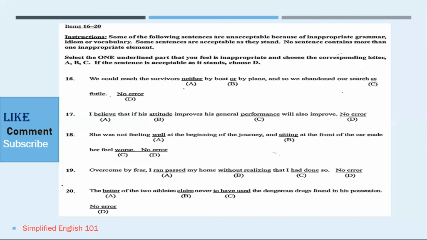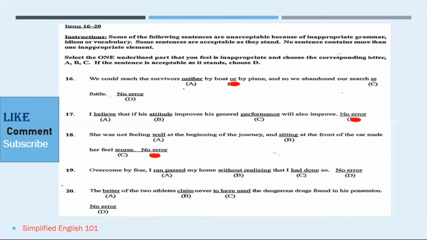If there is no error within the sentence, or it is acceptable as it stands, then you select D. Number 16 says, we could reach the survivors neither by boat or by plane, and so we abandoned our search as futile. The error in this particular section is B. The rule says that we always use neither with nor. Number 17 says, I believe that if his attitude improves, his general performance will also improve. There is no error in this sentence, and so we can move on to 18, which reads, she was not feeling well at the beginning of the journey, and sitting at the front of the car made her feel even worse. There is also no error in the sentence.